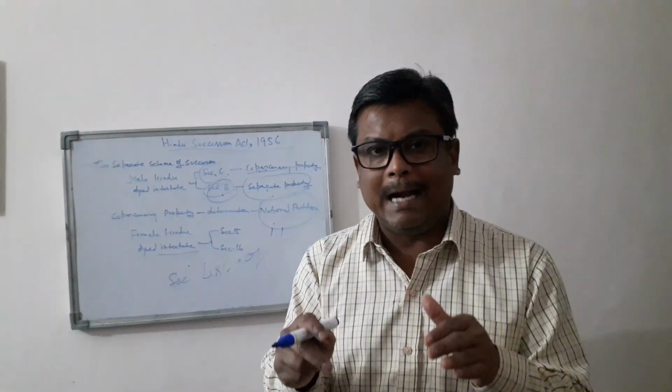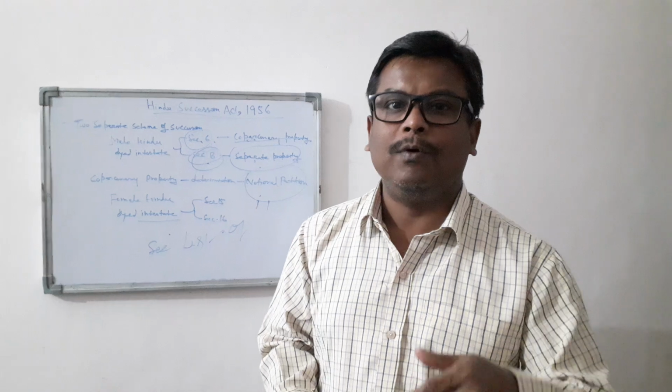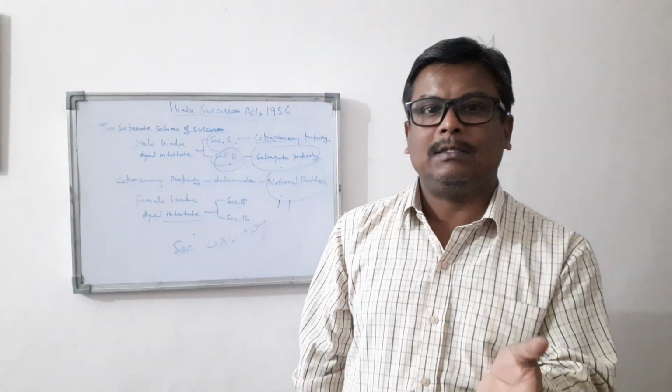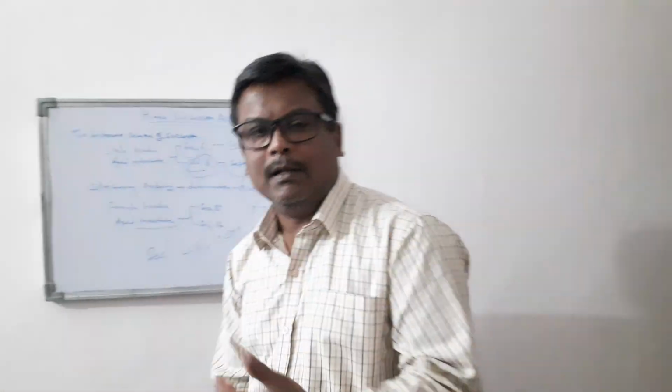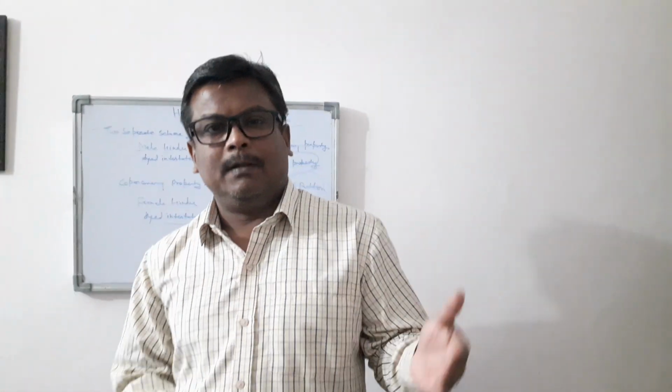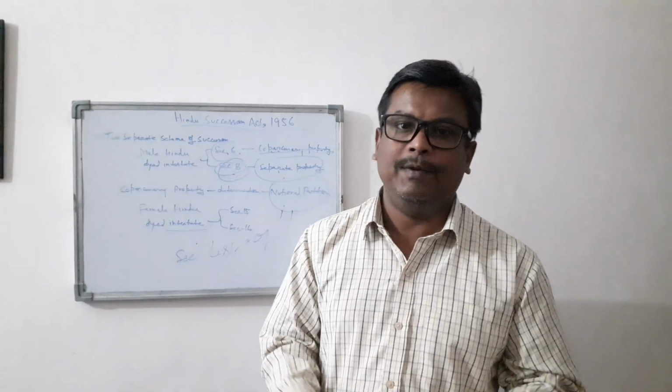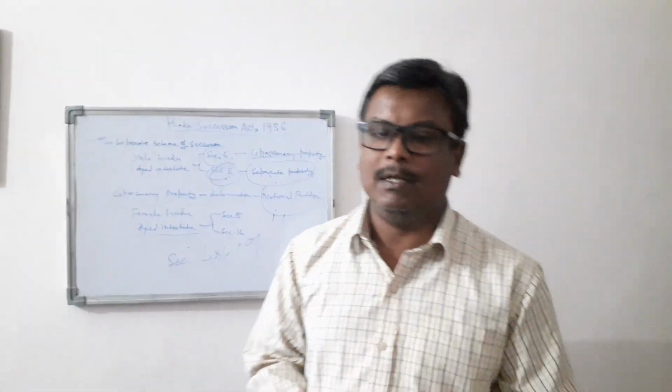For your kind information, the Hindu Succession Act was amended in 2005, and after the amendment, 4 more heirs were incorporated under the Hindu Succession Act. So right now, there are 16 heirs under list 1. Under list 2, there are 23 heirs. We will discuss list 2 later on.